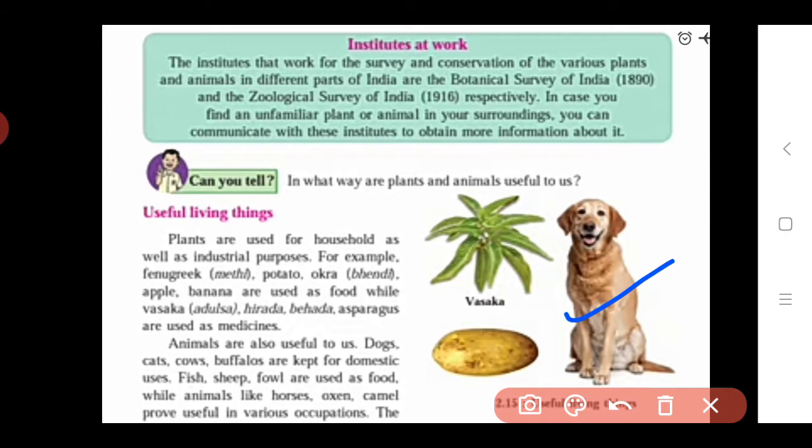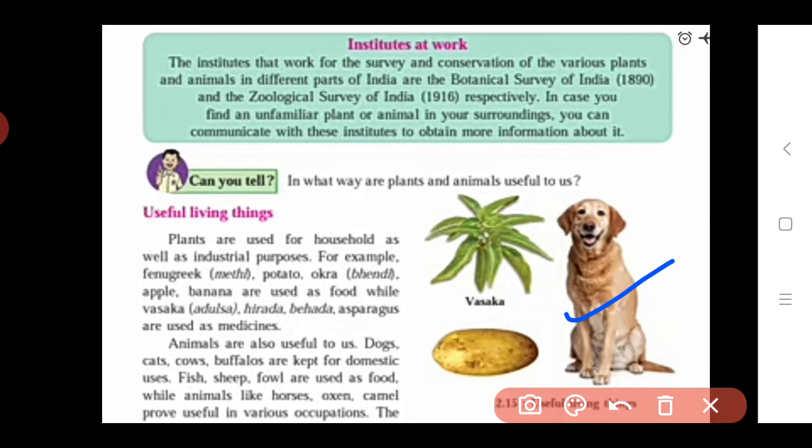Like plants, animals are also useful to us. Here we see some animals like dogs, cats, cows, and buffaloes. These are kept for domestic use. These are the domestic animals, which means these are pet animals. We keep these animals as pets at our home.